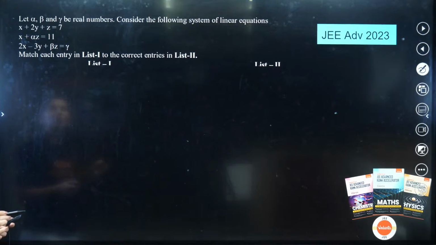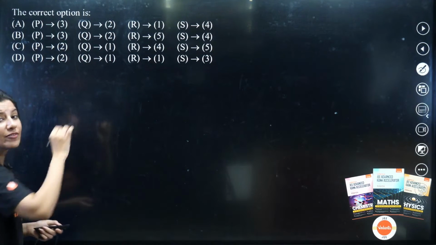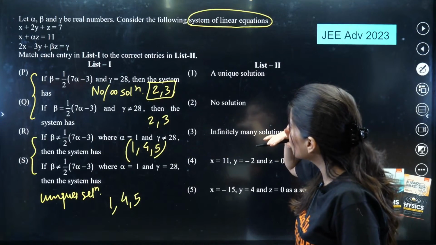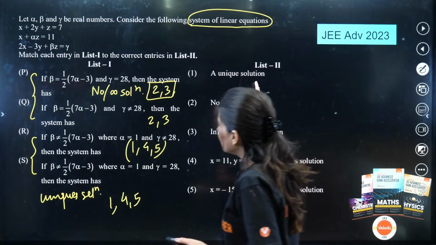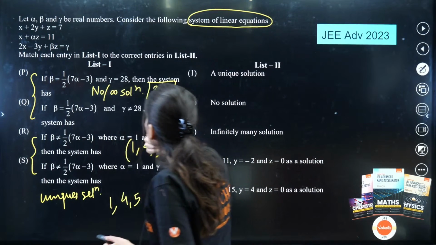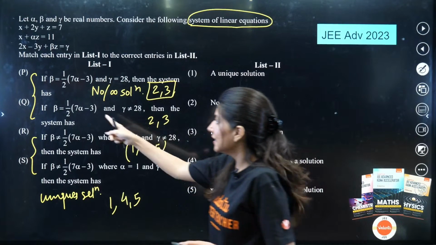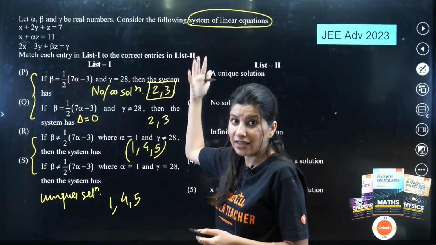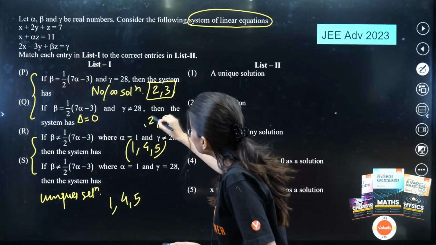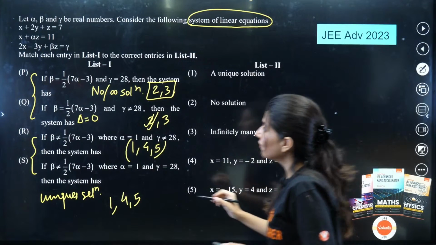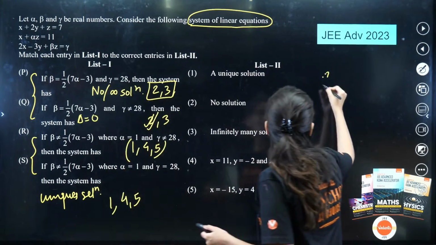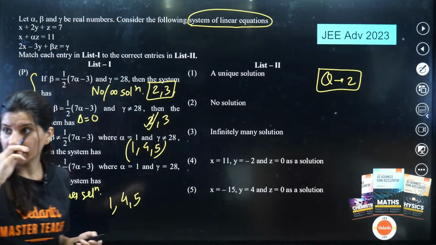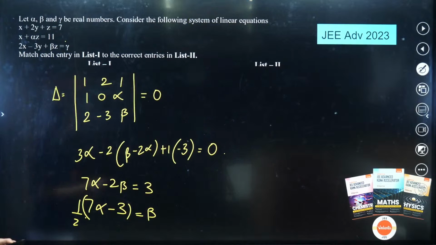Let us go to Q. In the options they are giving Q as either 2 or 1. 1 means unique solution, but delta equals 0, so it can't be a unique solution. So Q is definitely 2. Q is matching with 2 for sure. That we have observed by option elimination. Understood? Yes?